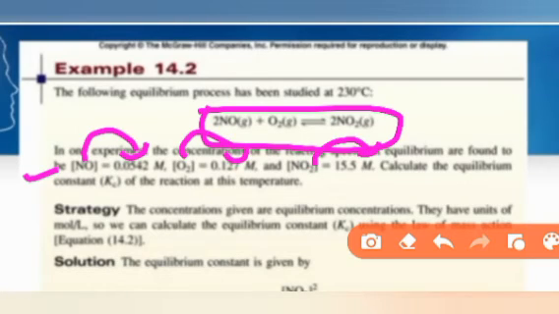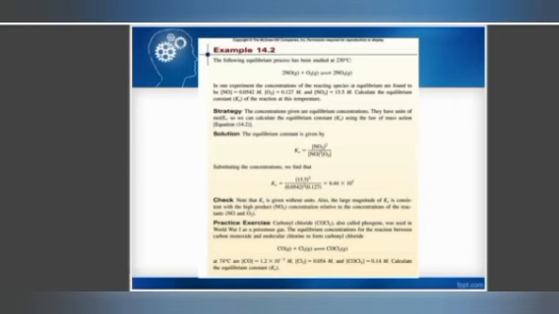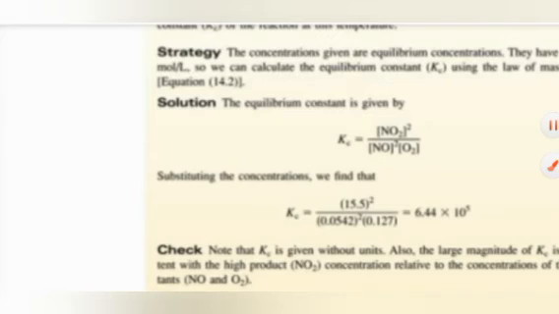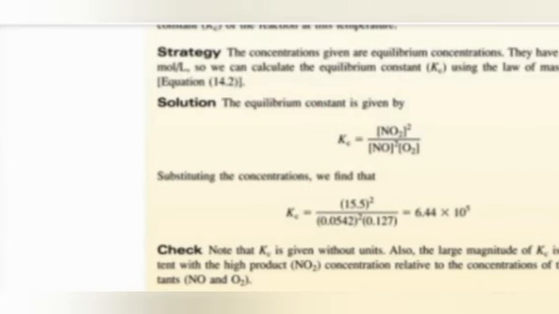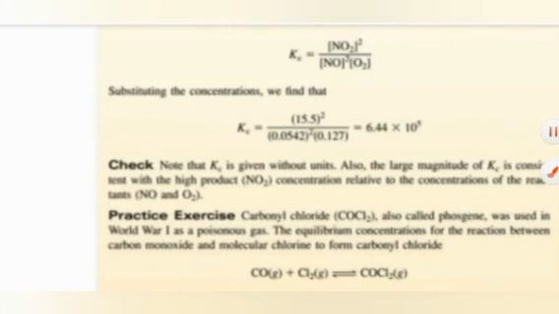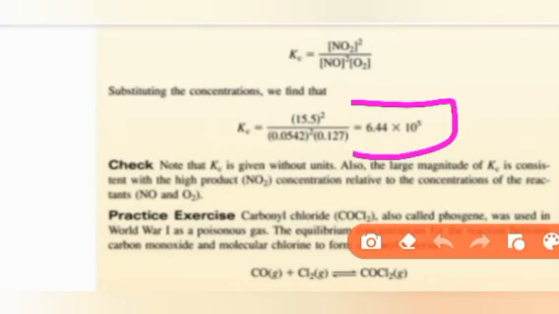So what we need to do is write the Kc value, calculate the equilibrium and put in the values. You can see here we have written Kc and substituted the values, and after that we calculated. After calculating we got 6.44 into 10 raised to 5 as the answer.